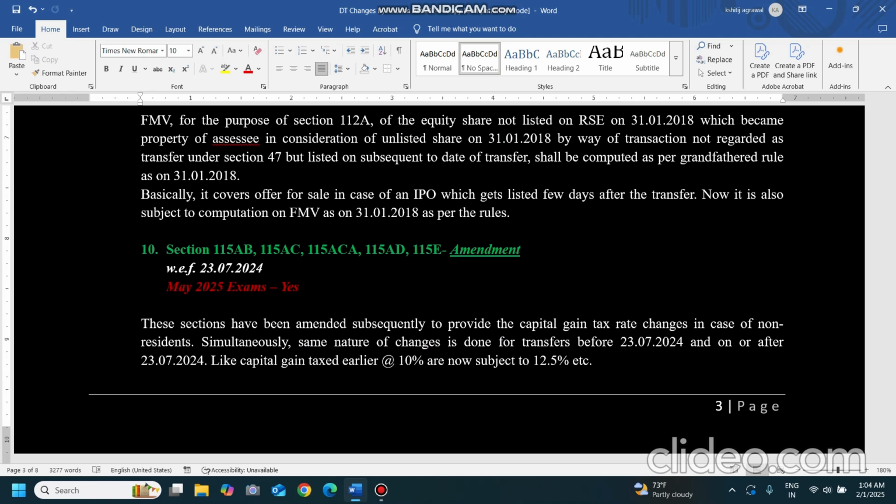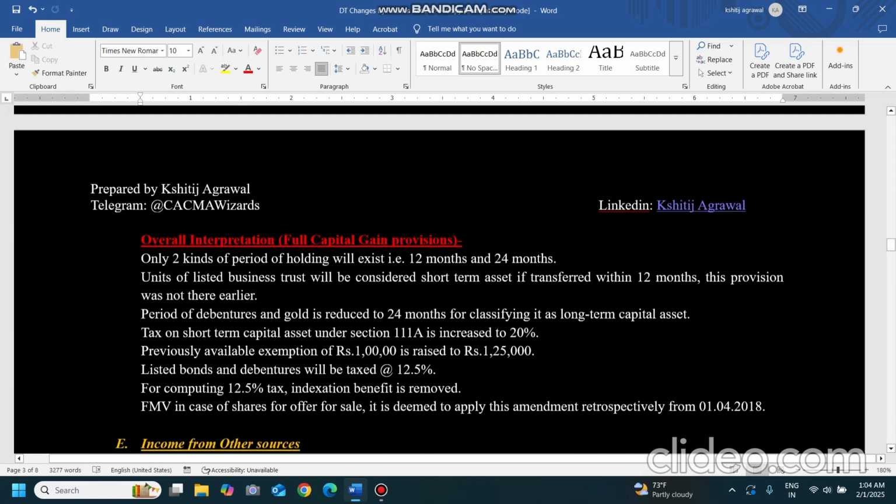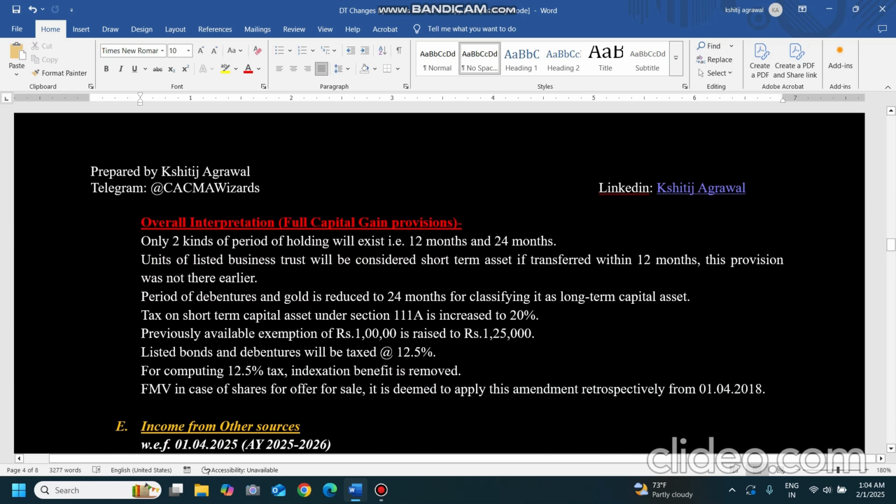Simultaneously, the same nature of changes is done for transfer before 23rd July and on or after 23rd July 2024, like capital gains tax earlier 10% and now 12.5%. Now coming to the crux of capital gain, the major thing we have to take care of is the period of holding. The 36-month period is gone. Now listed units are covered under a 12 months time period. The period for debentures and gold is reduced to 24 months for classifying.